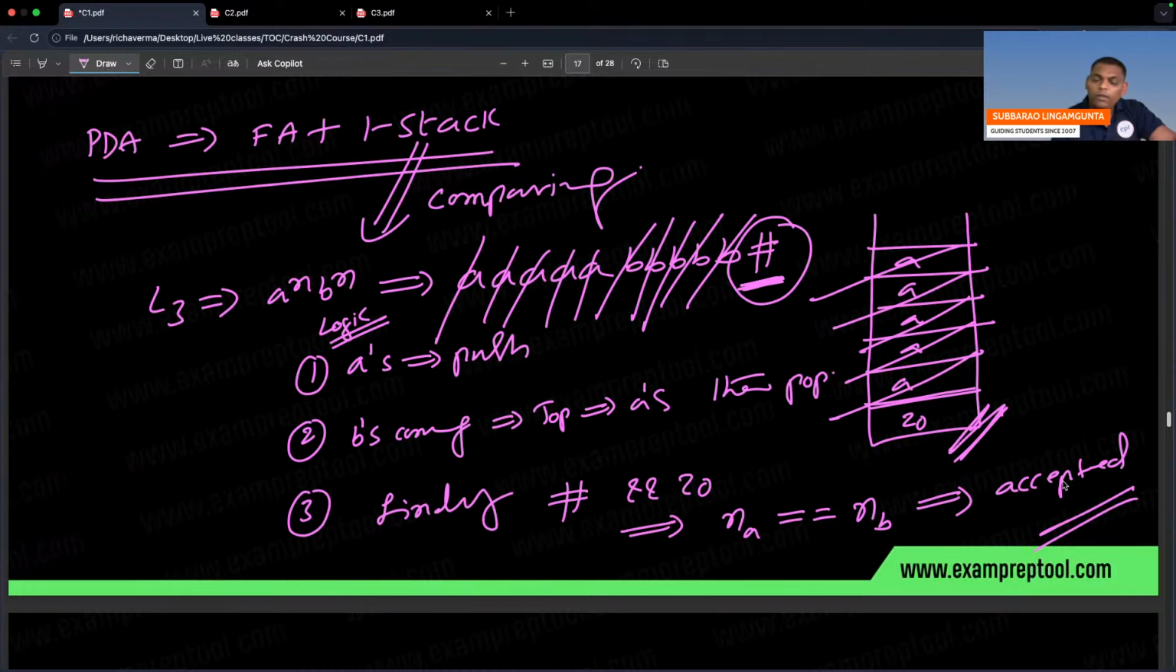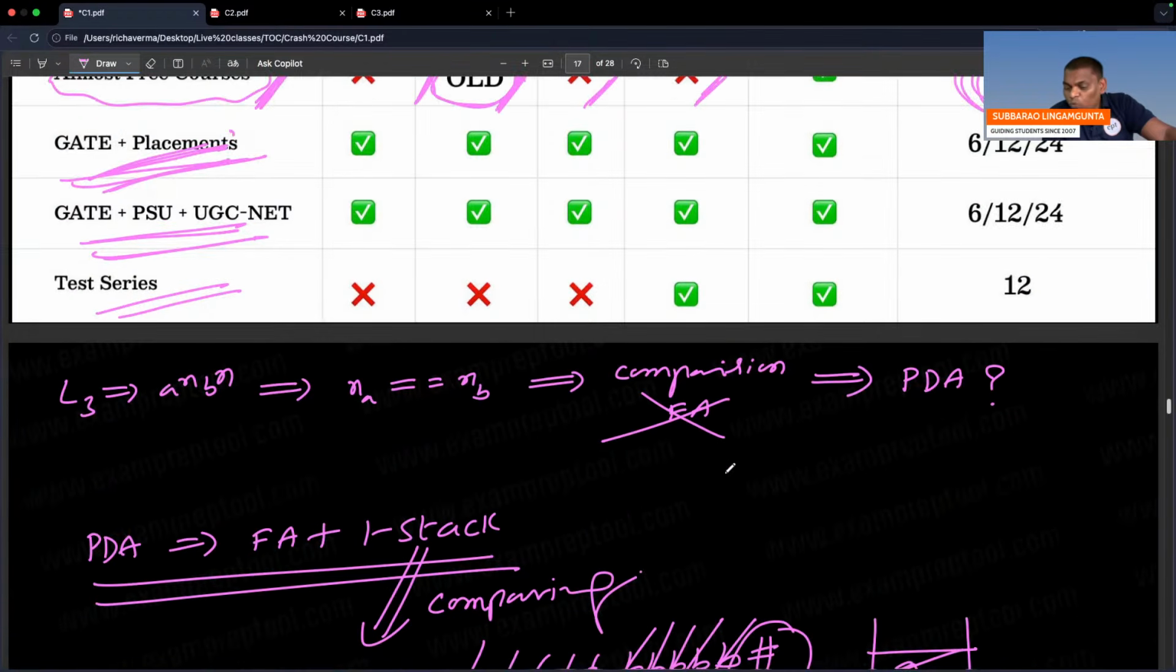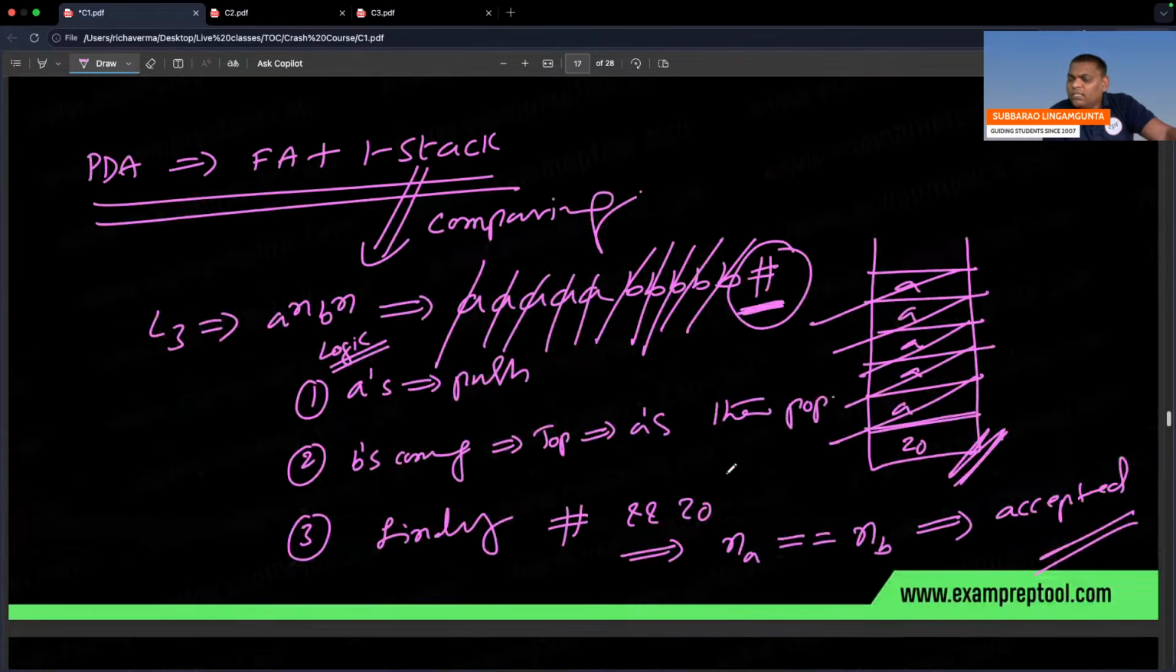So remember, with the help of stack, you are comparing. How are you comparing? A is coming, push. B is coming, pop. For every B, an A is popped. This kind of story is not available in finite automata. Finite automata have only states. With the help of states, you can remember something, but with the help of stack, you can compare.